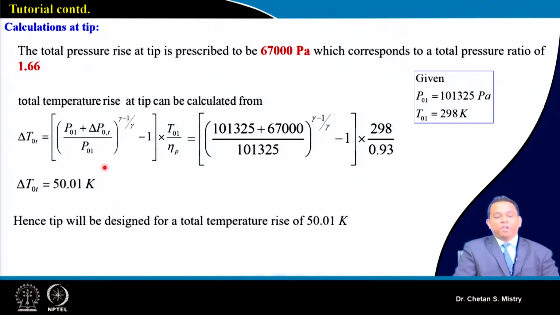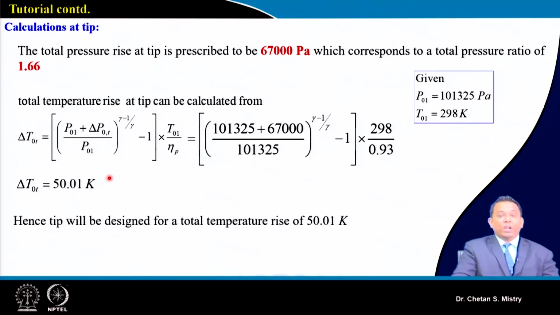So, at the tip we assume a pressure ratio of 1.66 near the tip region, and that gives my expected pressure rise as 67,000 Pascal. If that is the case, we can calculate my delta T0 at the tip station, and this comes to 50.01 Kelvin.